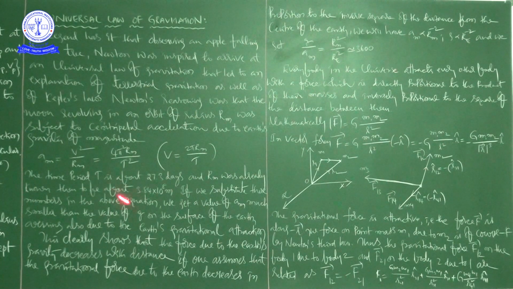This is the expression for centripetal acceleration, and this is the ratio of acceleration due to gravity to the centripetal acceleration of the moon revolving in an orbit of radius rm, which is approximately equal to 3600. This is the statement of Newton's law of gravitation. These 4 lines of matter indicate the universal law of gravitation. It is a mathematical form, the vector form. With the help of this picture we identify the nature and the direction of the gravitational force.